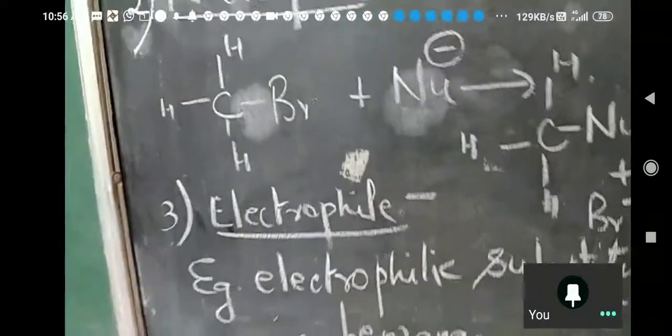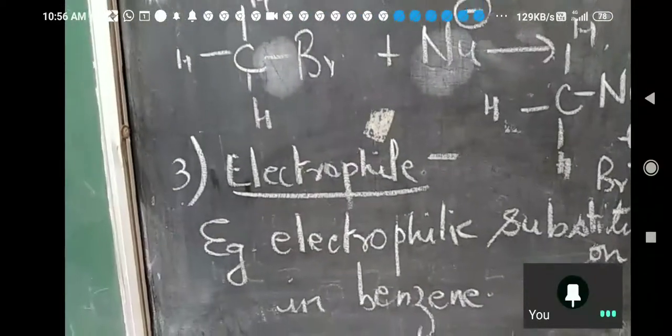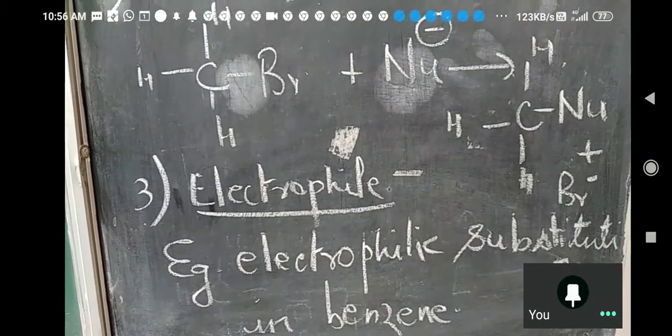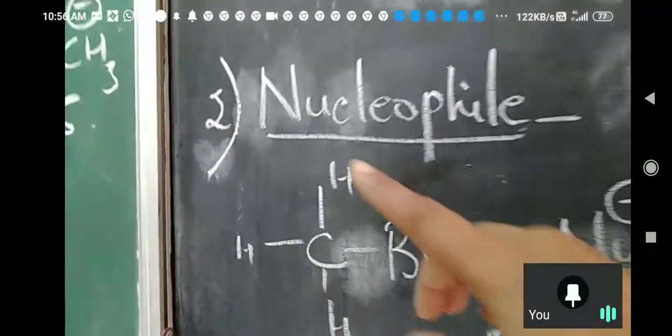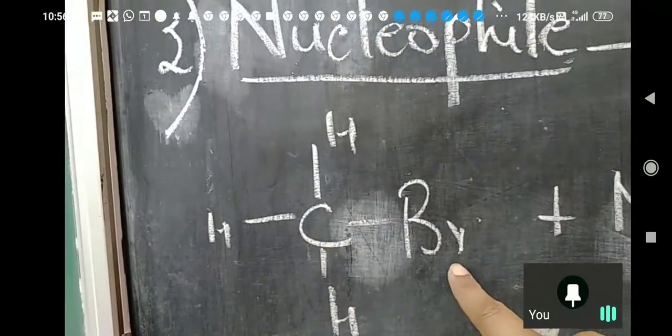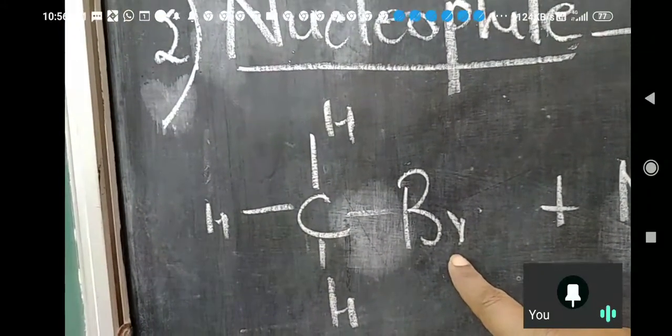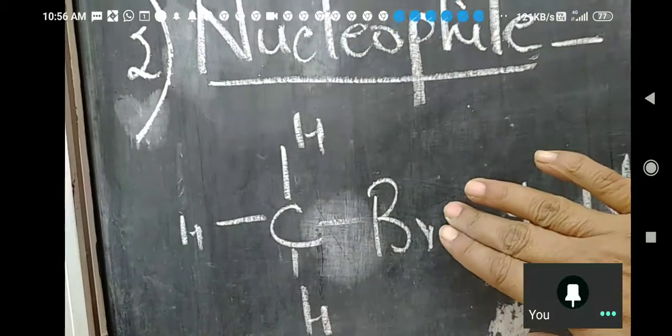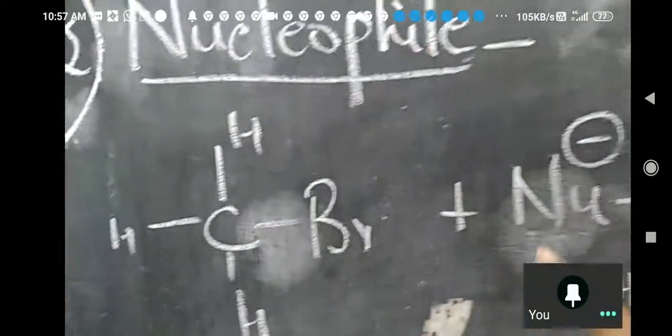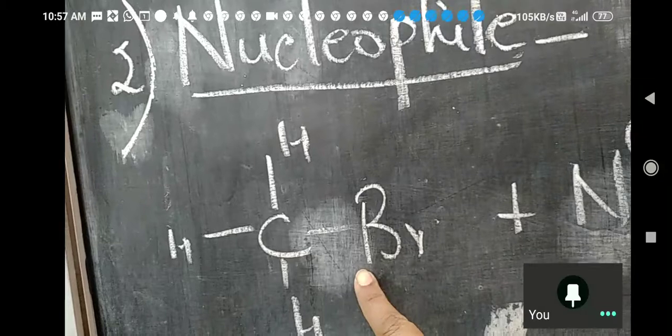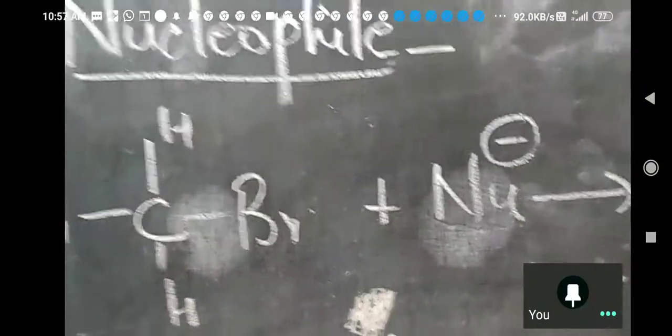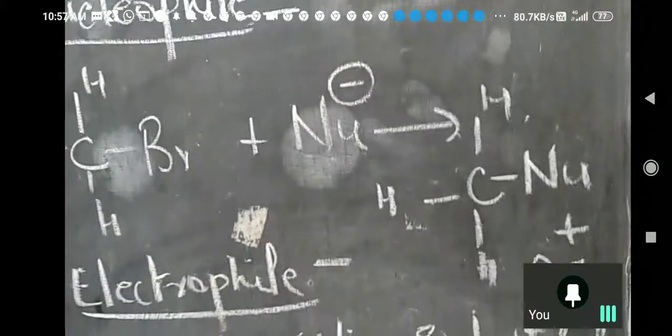Br minus, this will break by heterolytic fission. Carbon is less electronegative, bromine is more electronegative, more greedy. It will take away both the electrons and get a minus charge. This carbon will get a positive charge and quickly the nucleophile will get attached over here because it is looking around for positive charge. So Br minus will be formed.